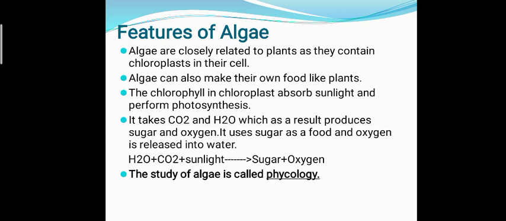Let's discuss some important features of algae. These are closely related to plants as they contain chloroplast in their cell. Algae can also make their own food like plants. The chlorophyll present in the chloroplast absorbs sunlight and performs photosynthesis. It takes carbon dioxide and water, which as a result produces sugar and oxygen. It uses sugar as a food and oxygen is released into water. The chemical reaction involved in this process is shown here. Students, the study of algae is called phycology.